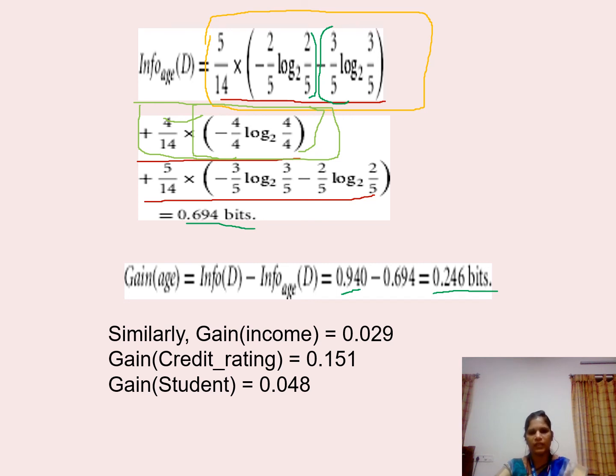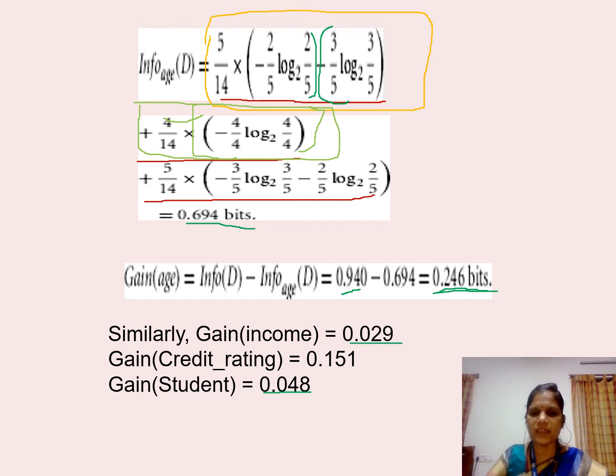The gain of income is calculated as 0.029, gain of credit rating is calculated as 0.159 and gain of student is calculated as 0.048. Among all these 4 values, you have to find out which attribute has the maximum gain. See here, the first attribute, age, has 0.246 bits. Gain of income has 0.029 bits.